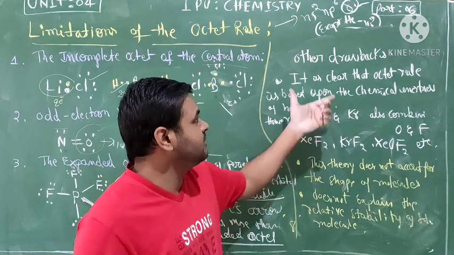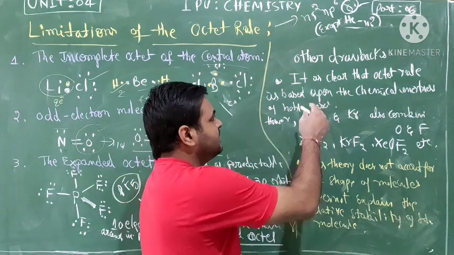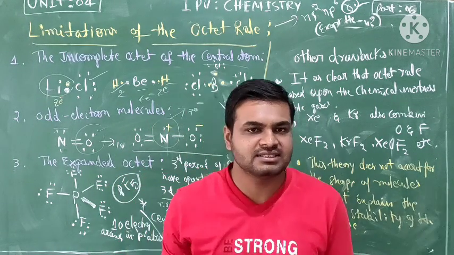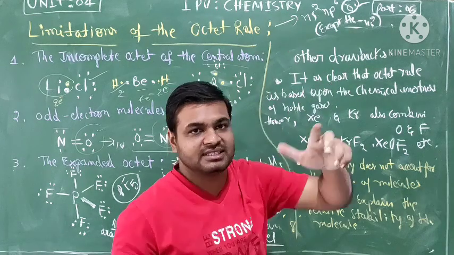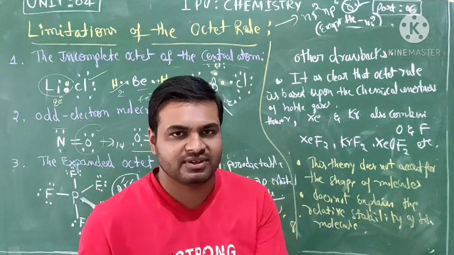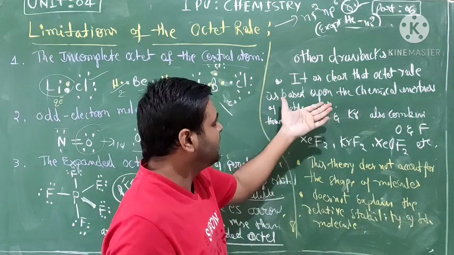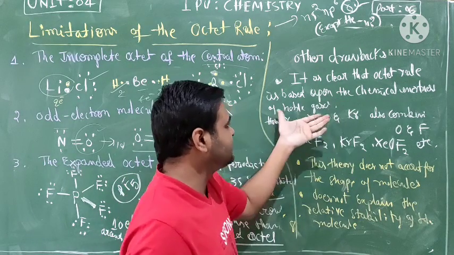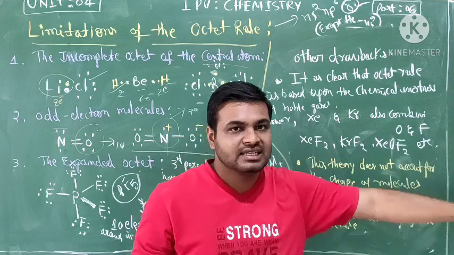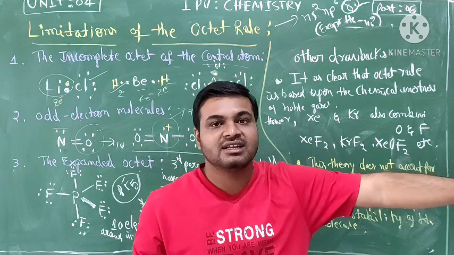Okay students, next the other drawbacks. See here, it is clear that the basis of the octet rule is ns2 np6, meaning the 8 electron configuration comes from this stable electron configuration. On the basis of chemical inertness are the noble gases: helium, neon, argon, krypton, xenon, radon.